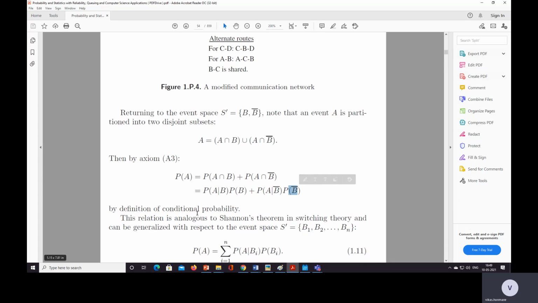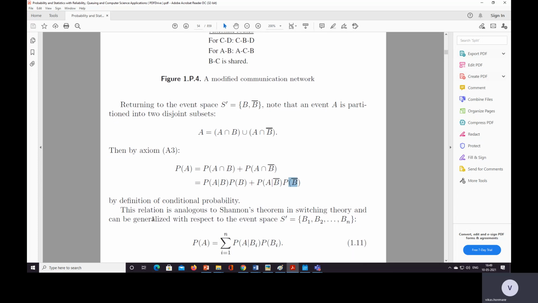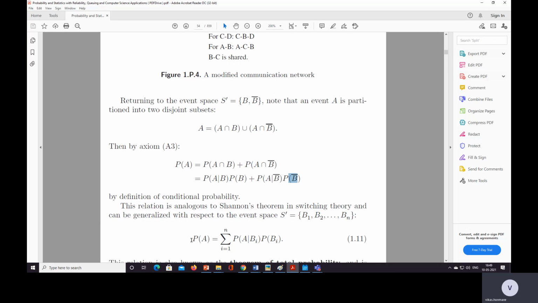By the definition of conditional probability, the relation is like this. So probability of A is equal to the summation over i is equal to 1 to n of probability of A given Bi into probability of Bi. Suppose there are n such events B1, B2, Bn. For all those events we need to take the summation.